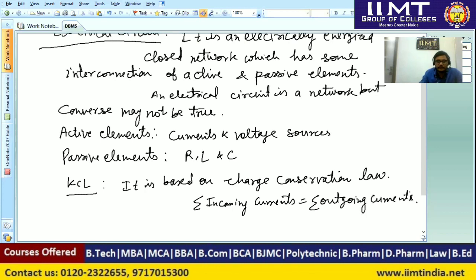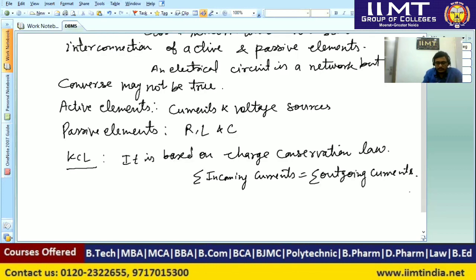Similarly, we have to apply the concepts of KVL, that is Kirchhoff voltage law. So KVL is based on energy conservation law.